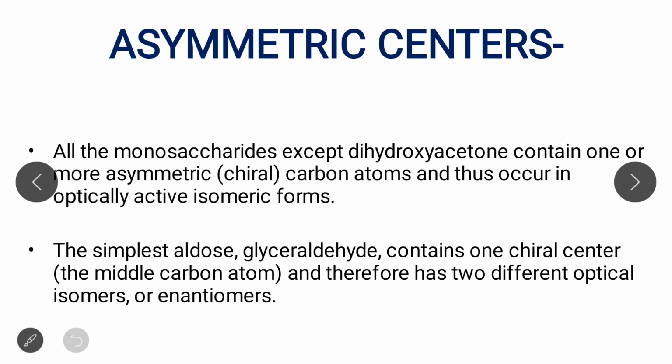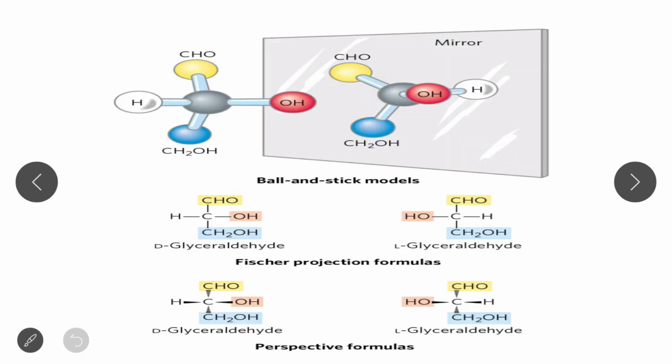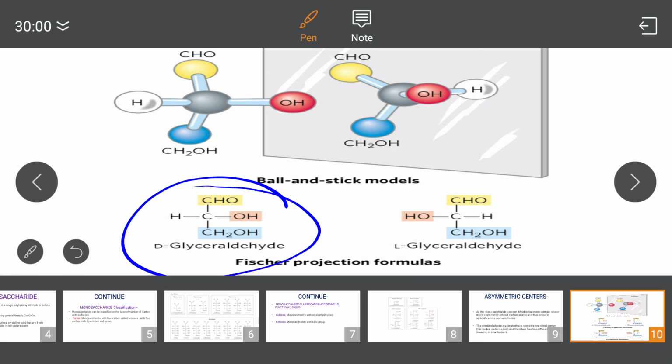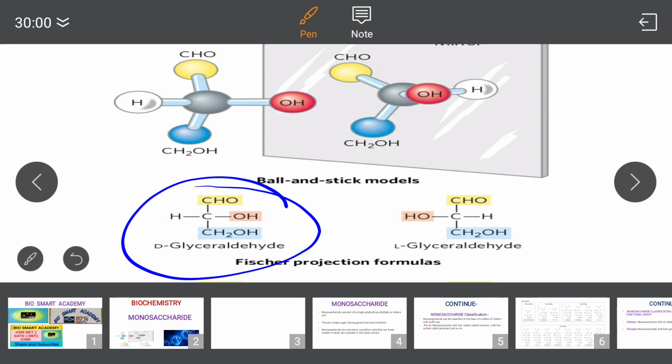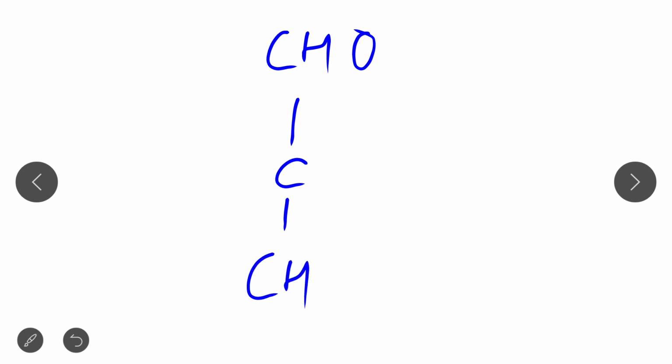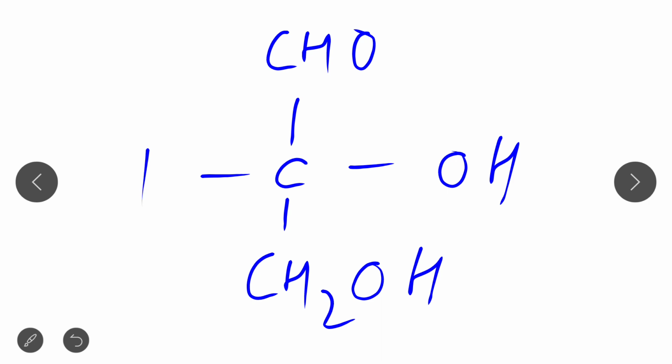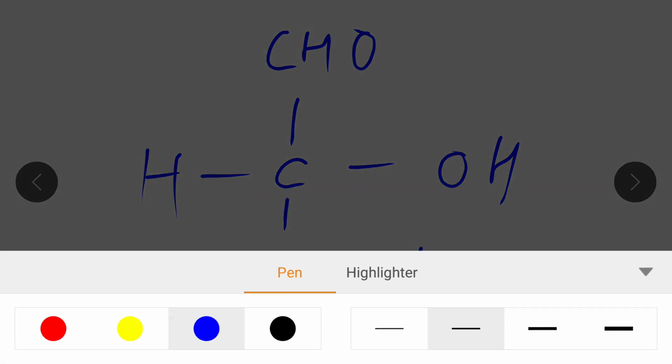Okay, now remember one point, the asymmetric center. What is an asymmetric center? An asymmetric center is a carbon with 4 different groups.